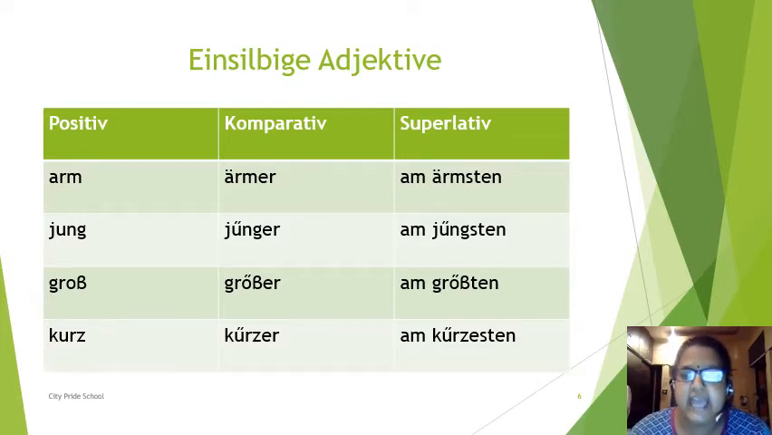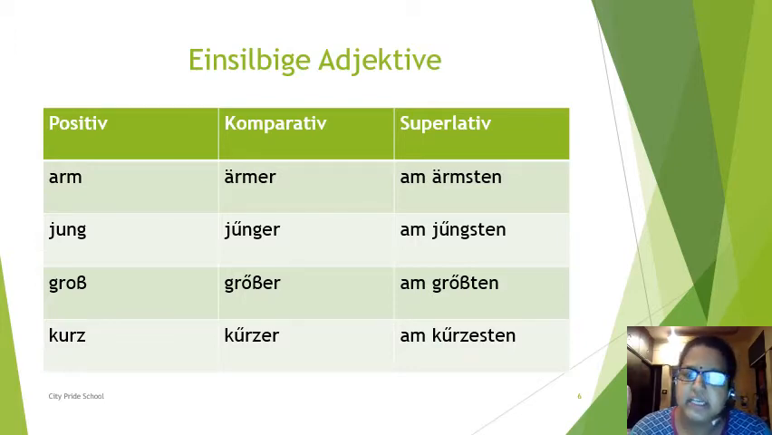So it becomes ärmer, umlaut plus ER. Both the things should be done. ER will also be added, but umlaut will also be added in the comparative as well as in the superlative. So arm, ärmer, am ärmsten.